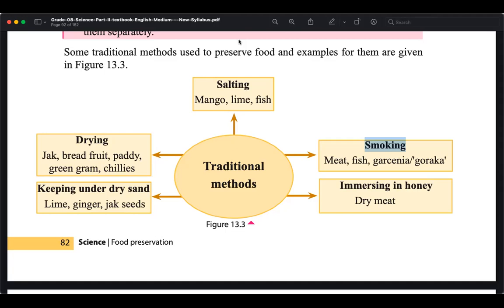The only thing that they did is they kept that on top of that place in the kitchen where the smoke is present, right?